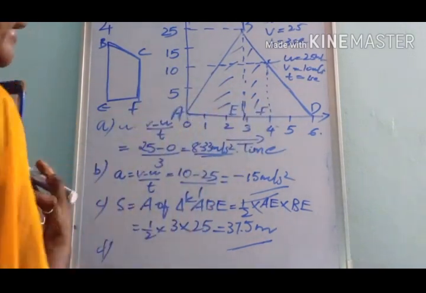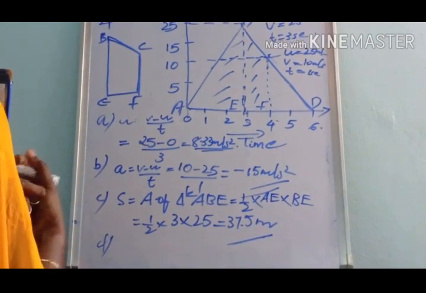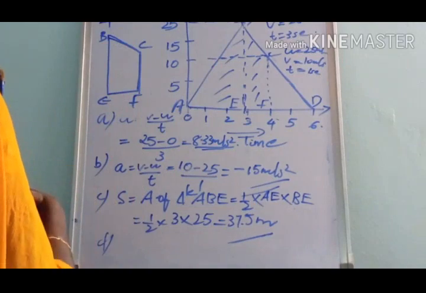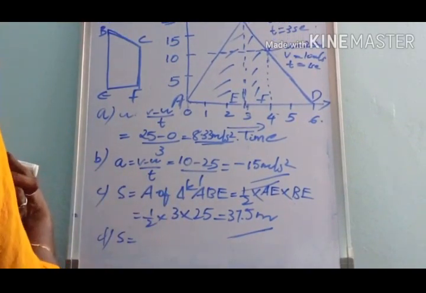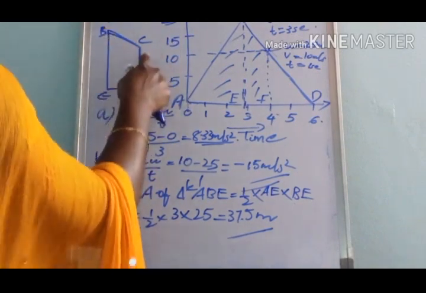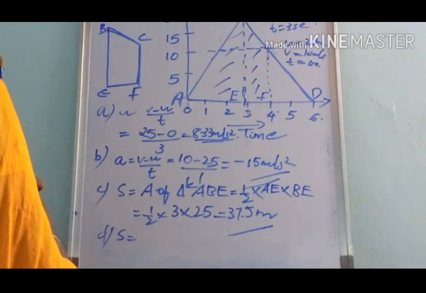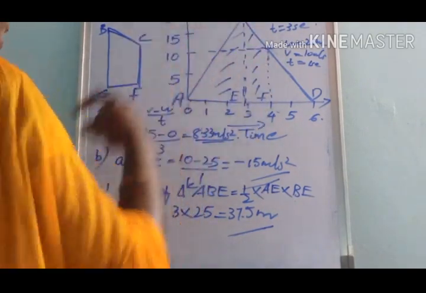So first we have to find the area of the trapezium. What is the equation for the area of a trapezium? Sum of opposite sides, here BE and CF, divided by 2, into the distance between the sides. What is BE here? 25.